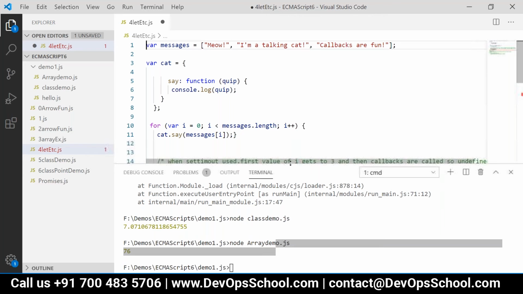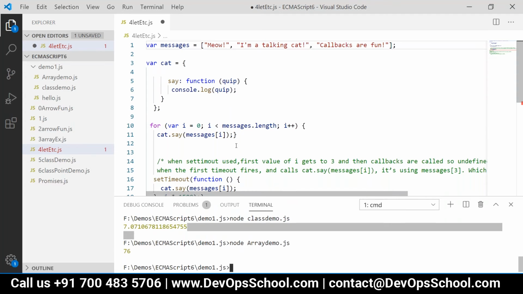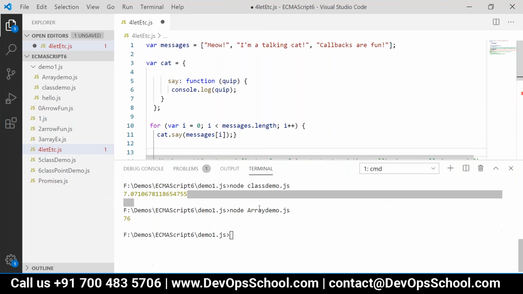Now we will make some changes over here. We will set some interval. Now we will write setTimeout, not interval. We are just setting a timeout.